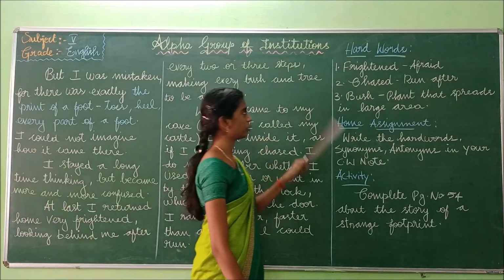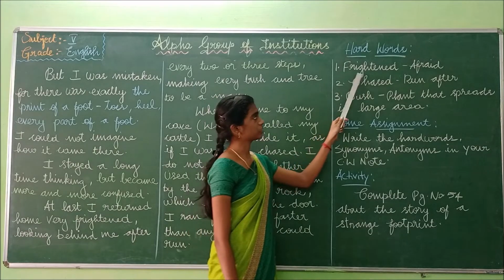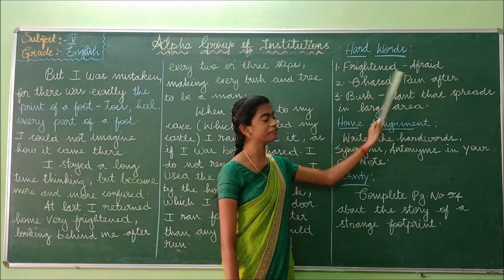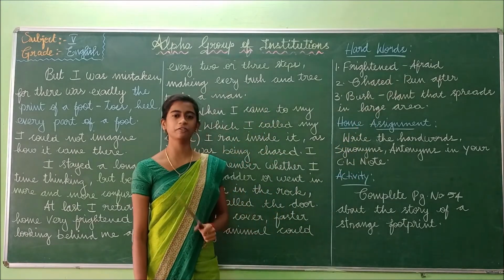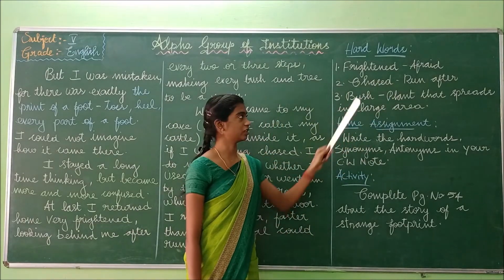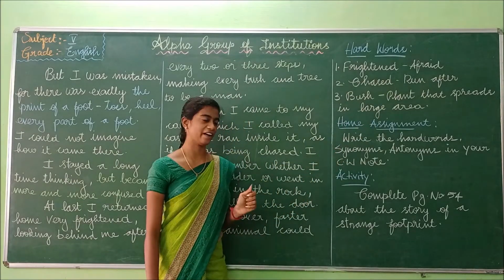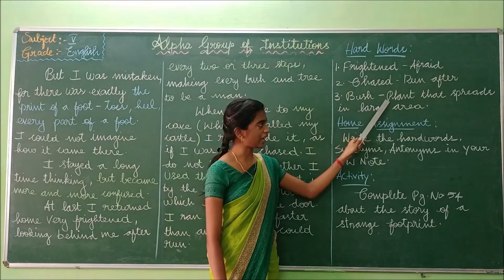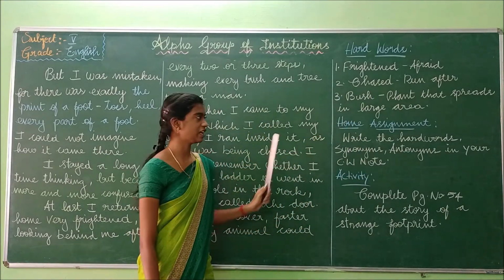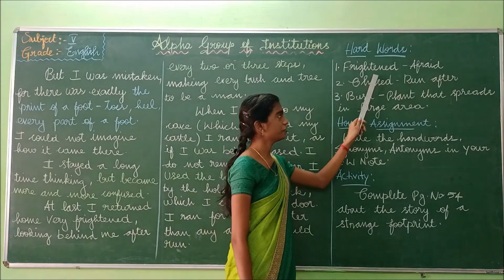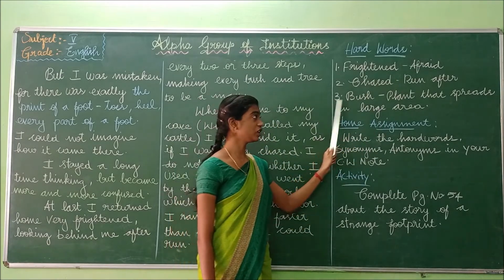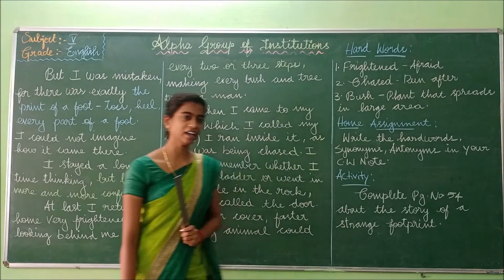So I have written the hard words from this passage. Frightened. So what is the meaning of frightened? Frightened means affright, A-F-R-A-I-T. That means very fearful. Chase means run after. The third one, bush: a plant that spreads in a large area. I'll repeat this once again. Frightened, affright. Chased, run after. Bush, plant that spreads in a large area.